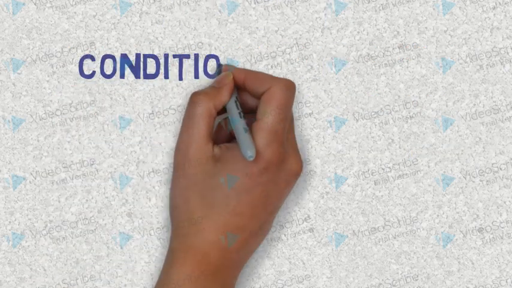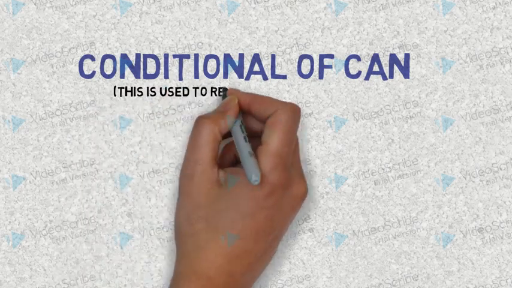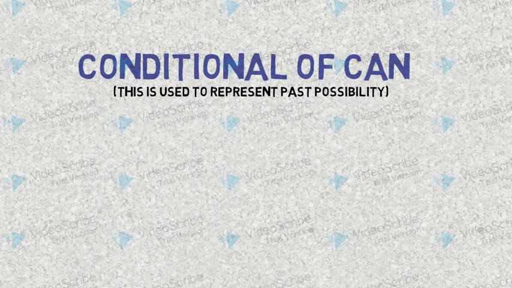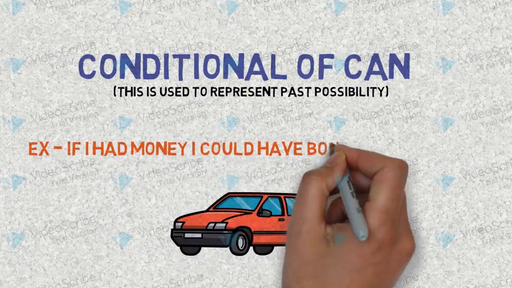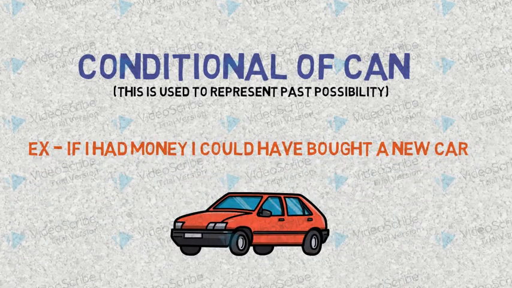Next we can talk about the past possibility, which is also conditional of can. It requires a condition to be fulfilled. For example, if I had money, I could have bought a new car. So the person requires money to buy a new car and it is in the past.